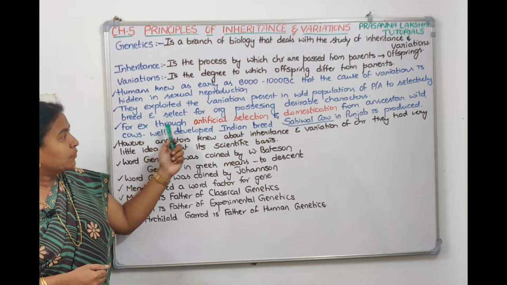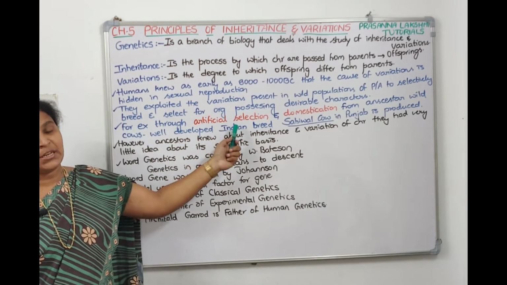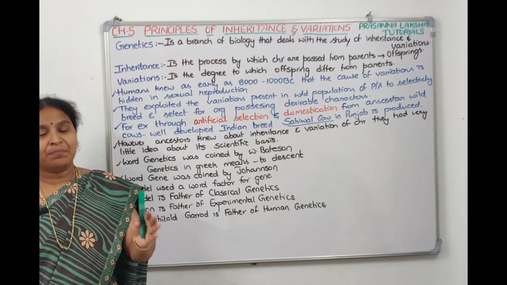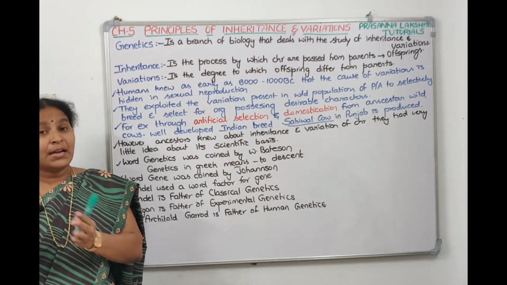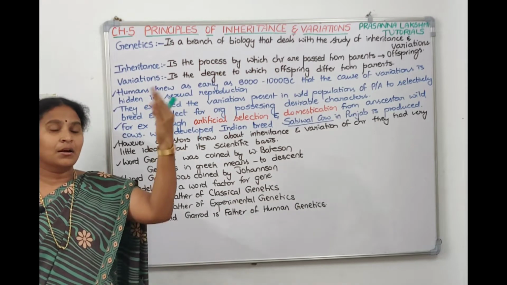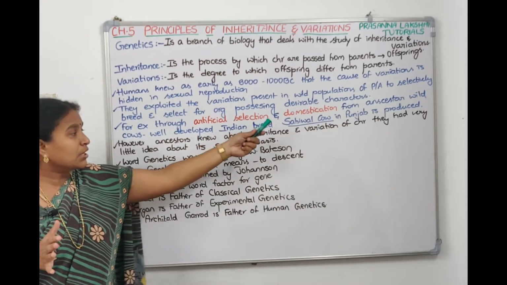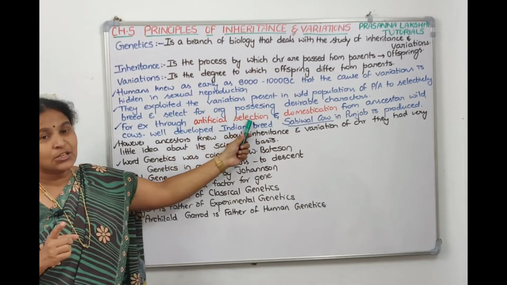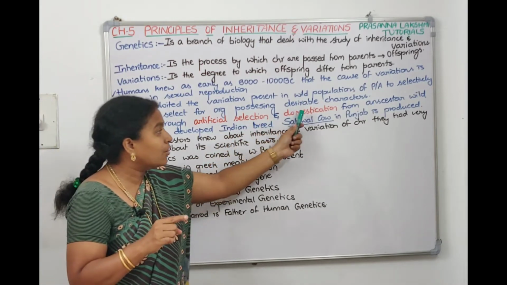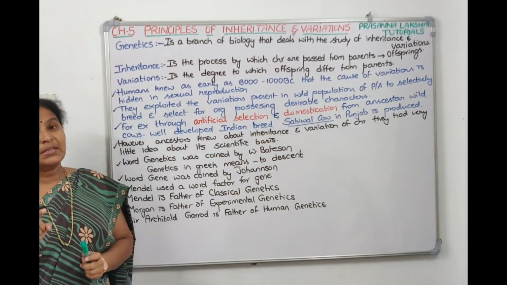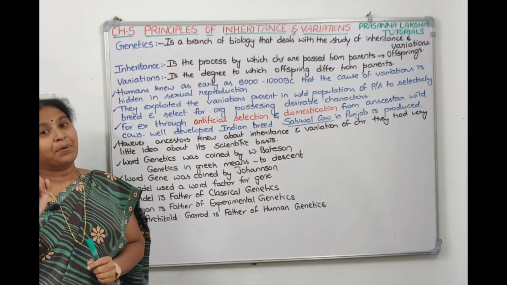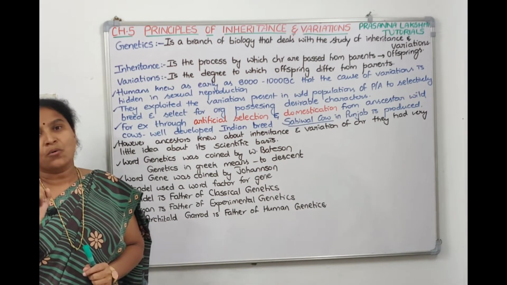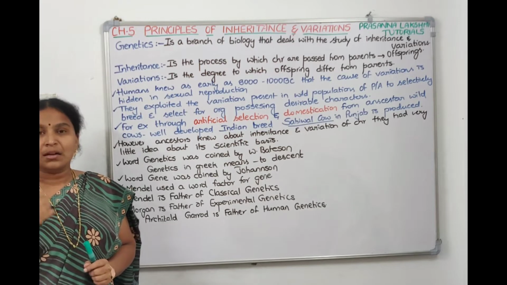For example, they have done artificial selection among the available breeds. They have selected a variety artificially. Artificial selection has been done in domesticated varieties, and domestication among the ancestral wild cows, and they produced a well developed breed called the Sahiwal cow in Punjab, which is better yielding in terms of milk.